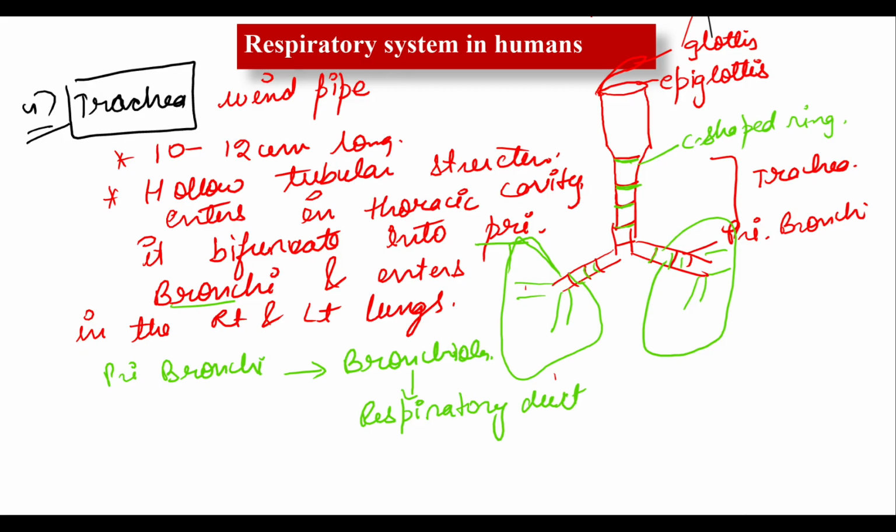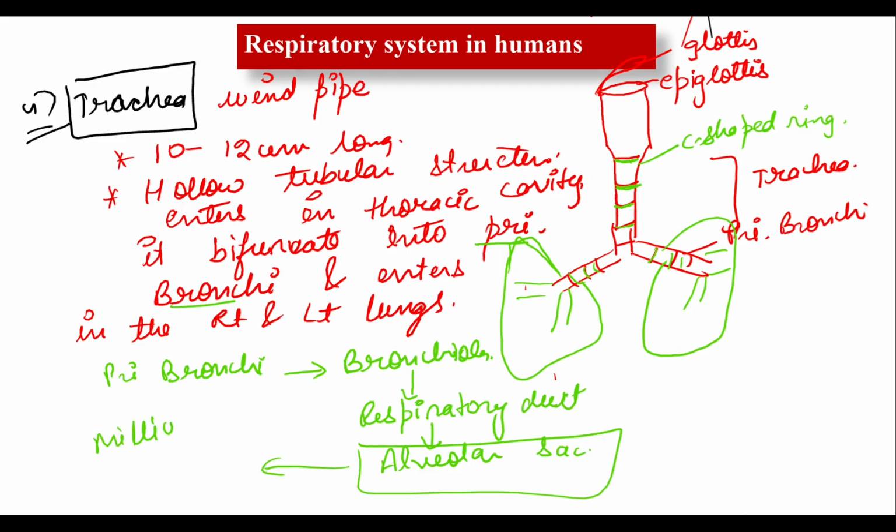Now this respiratory duct opens into a sac-like structure which is known as the alveolar sac. This alveolar sac has millions of alveoli. Is it clear to everyone?